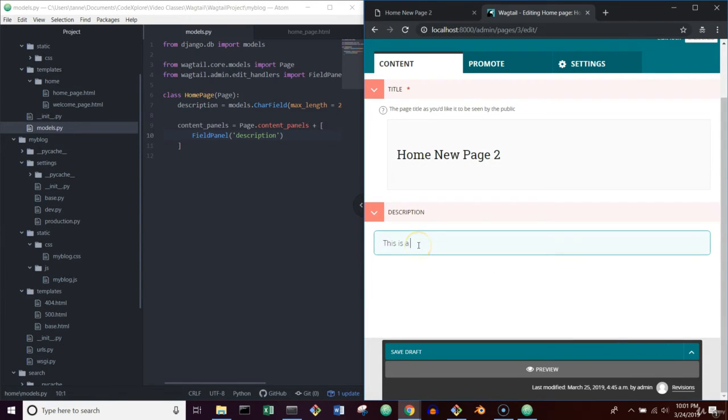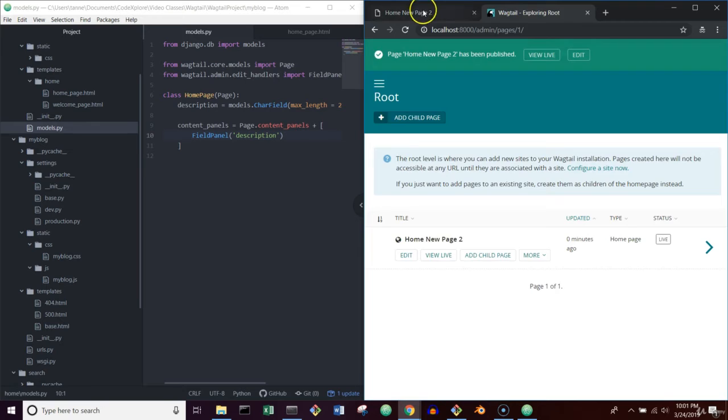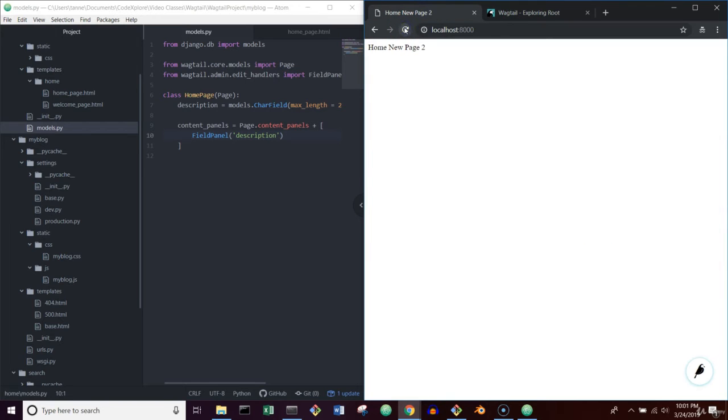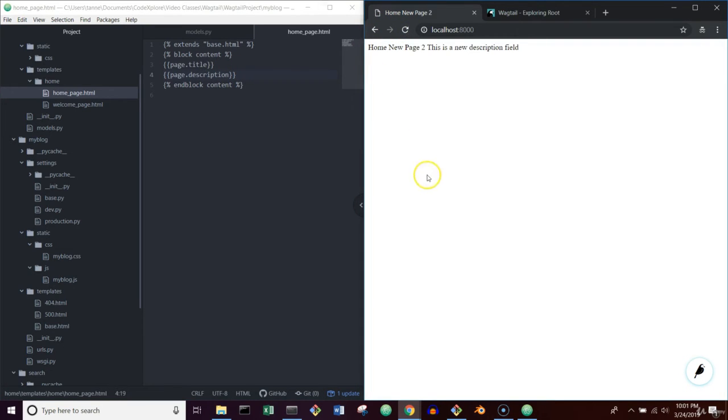So there is a new description field. We're going to publish it. We go over here, and remember, we didn't change anything. So we can go back into Atom, into our home page. I'm going to say page.description. Save that, refresh, and here we go. Now it pops up. We have our home new page, which is the title, and then this is our description.